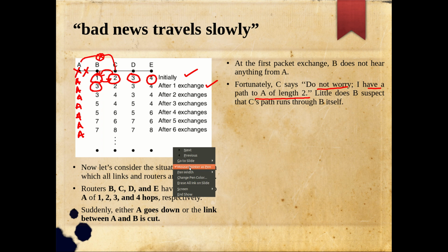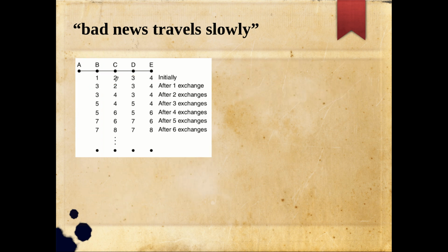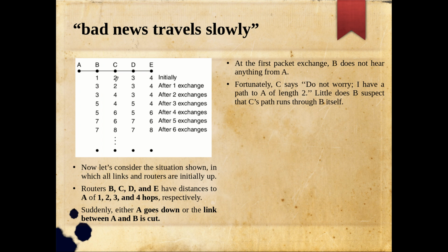Hope so far it is clear for you, and we will see how things were working. So initially, when they exchange their information, this is the first exchange, everybody is exchanging like this, everyone is updating. The only problem is B mistakenly understands that from C I can reach A, say 1 hop to C and 2 hops from C to A. So like that it will update it to 3. And C is not updating, because the information from C's neighbors B and D is 1 and 3, so the minimum is 1, 1 plus 1 is 2, that is already there, so others will not update.